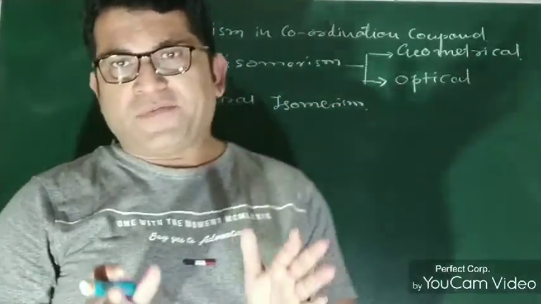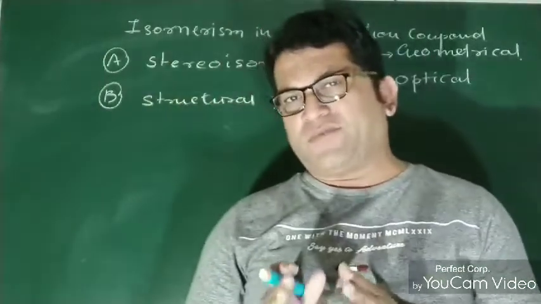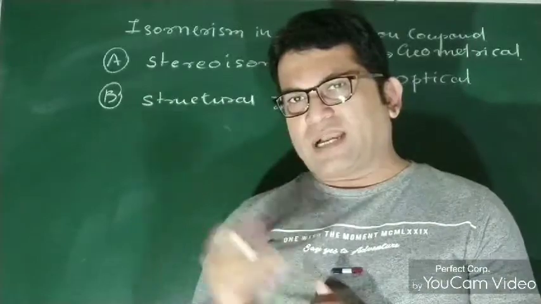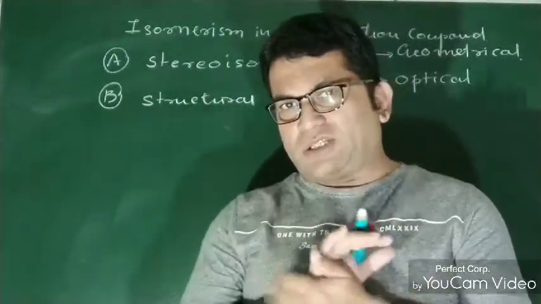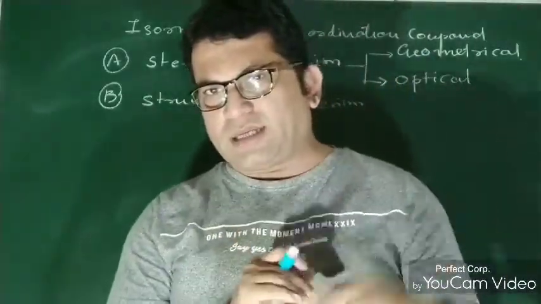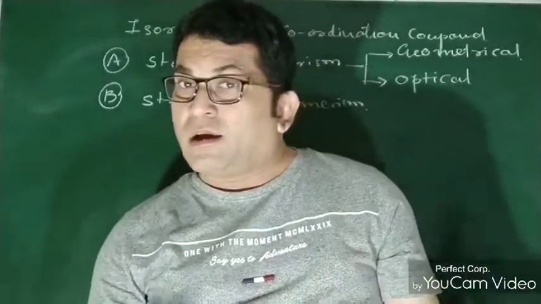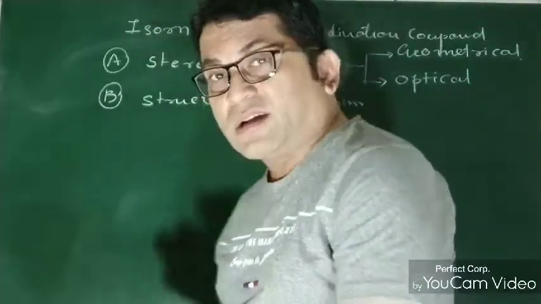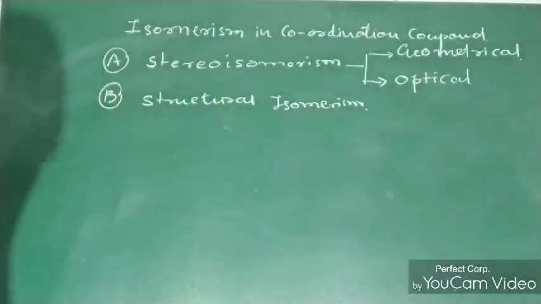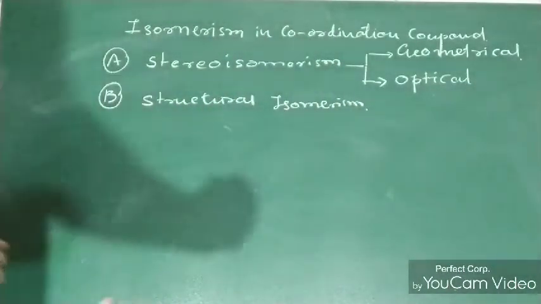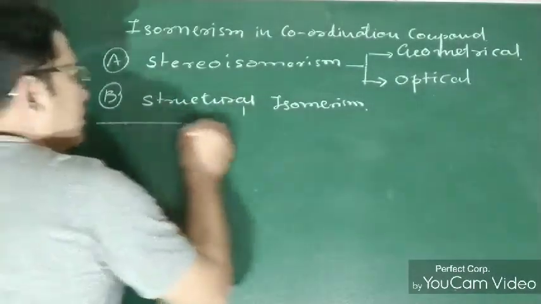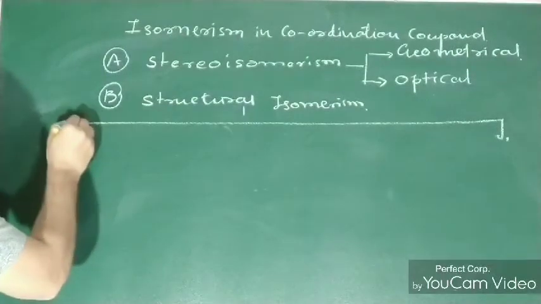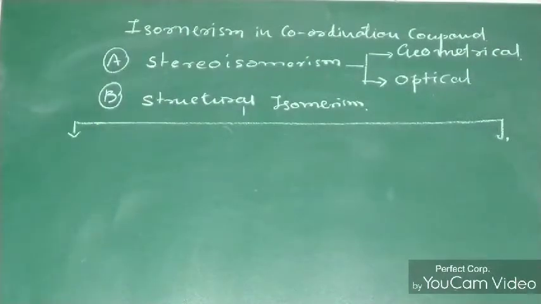So dear students, we have two kinds of isomerism. The first one is stereoisomerism, the second one is structural isomerism. Stereoisomerism is divided into two categories, geometrical isomerism and optical isomerism. Now we are going to talk about structural isomerism. Structural isomerism is divided into four parts, and you have to remember that.